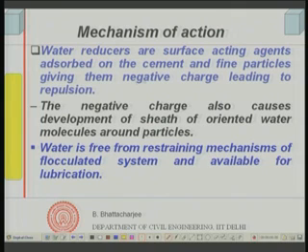First of all, the adsorbed negative charges cause repulsion. Then the sheath of oriented water molecules results in free water, and that would be available for lubrication.